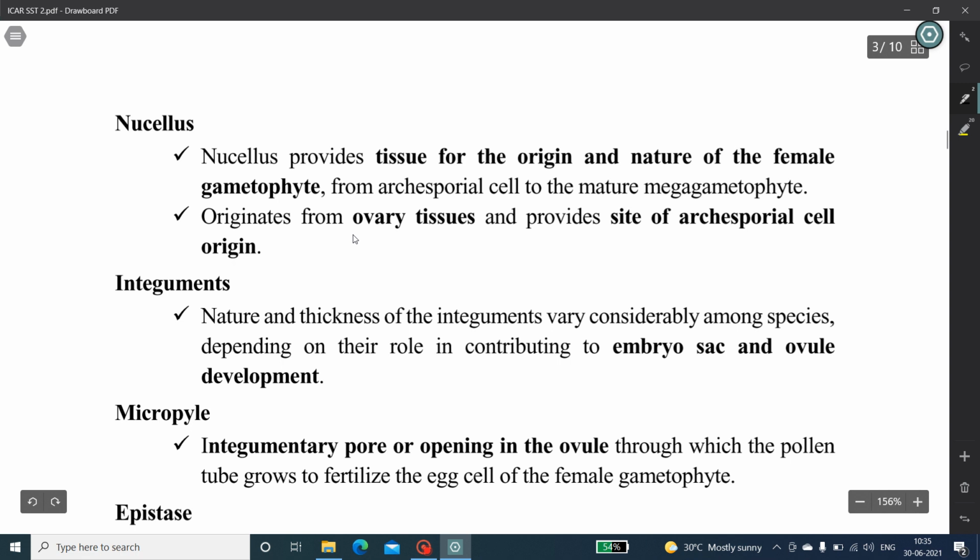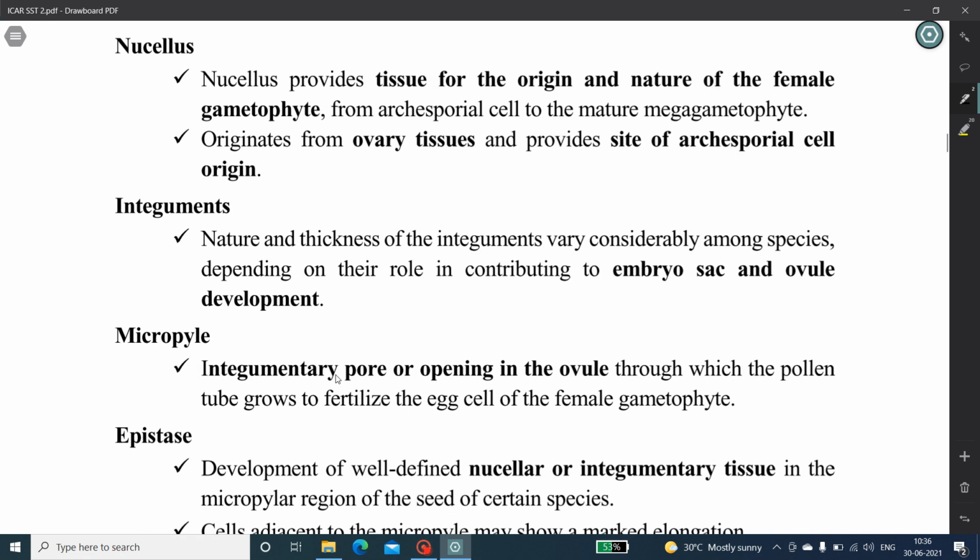The next one will see the integument. The nature and thickness of the integuments vary considerably among the species depending on their role in contributing to embryo sac and ovule development. In Umbelliferae, the inner integument persists. In Compositae family, most cells of both integuments are absorbed, leaving only a thin layer of crushed and disorganized integumentary tissue on the inner side of the pericarp.